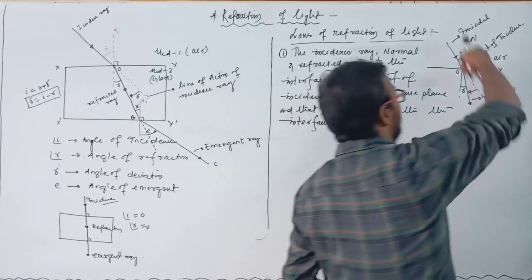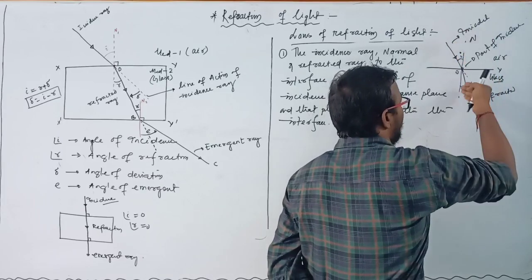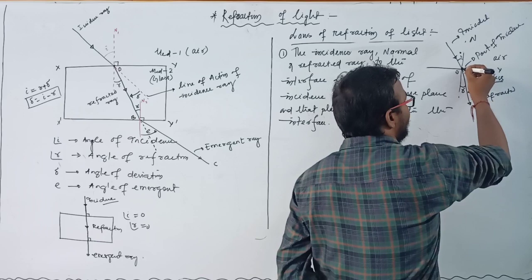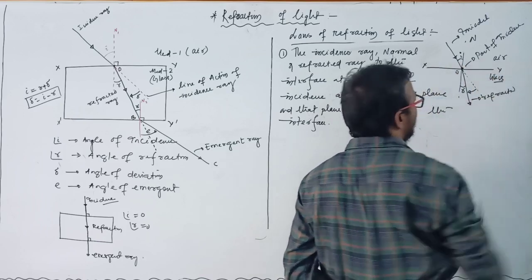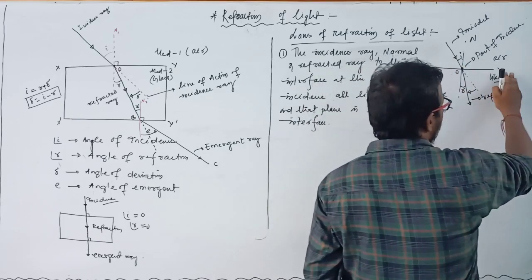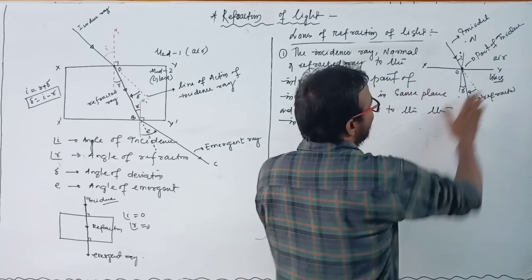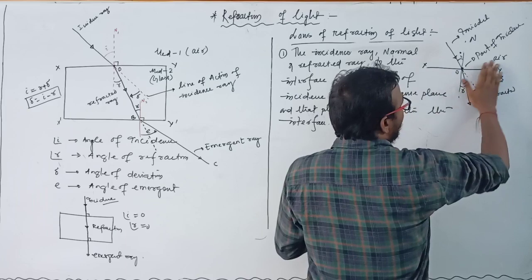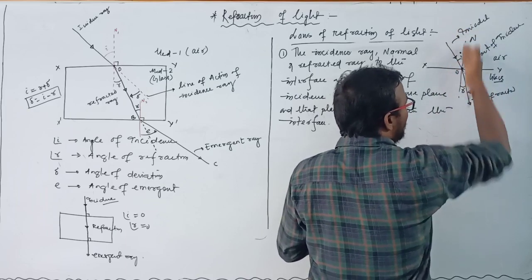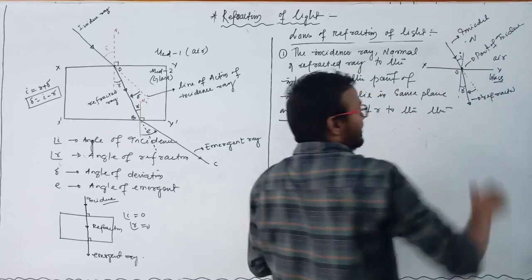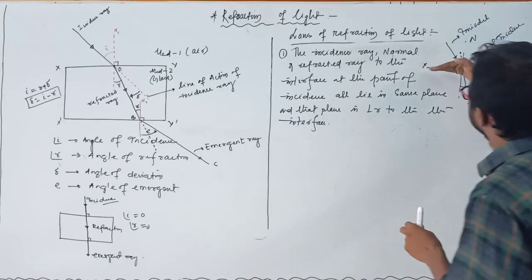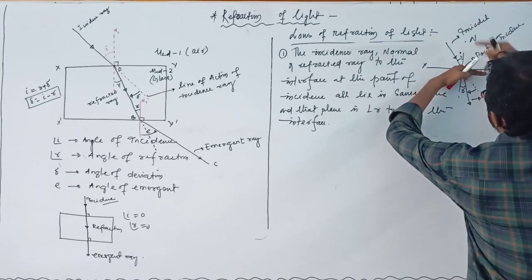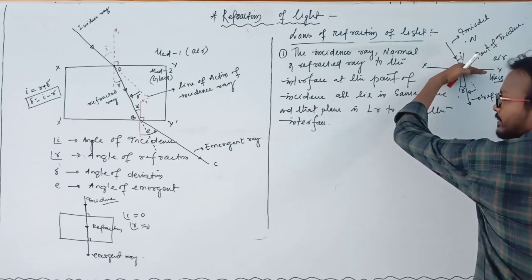That means the incident ray, normal and refracted ray, to the interface, this is X and here Y, all lie in the same plane. This is one plane, and this plane consists of the incident ray, normal and refracted ray, and that plane is perpendicular to this interface, because this is the interface and this is the incident ray, here the normal, and this the refracted ray.